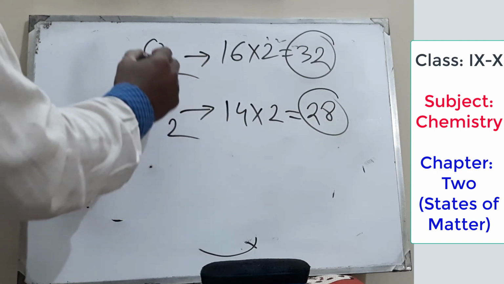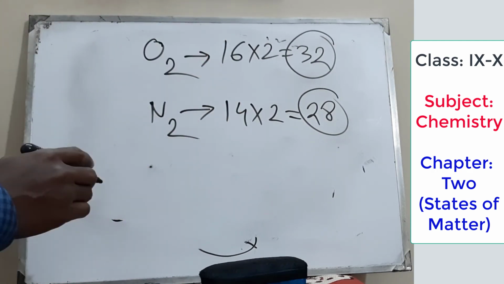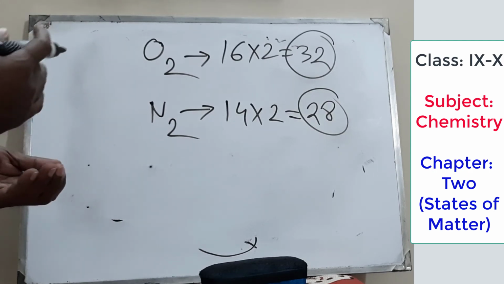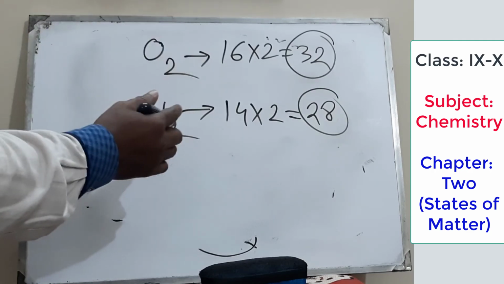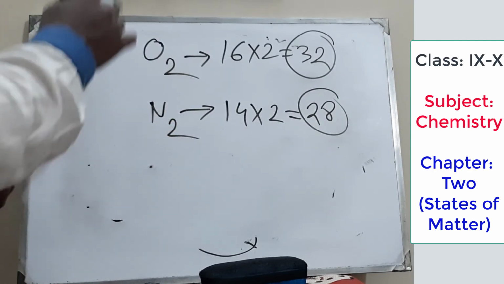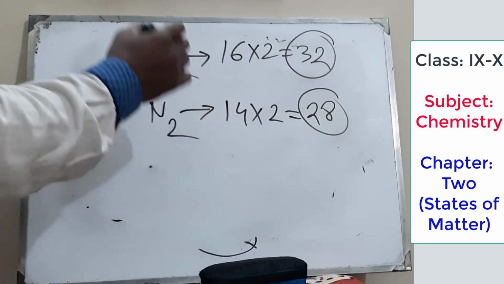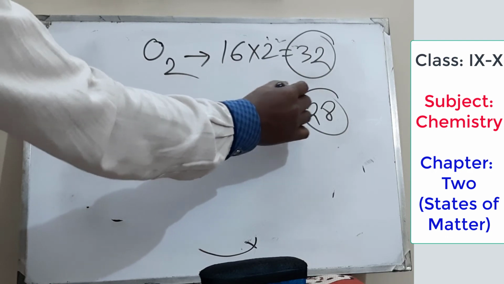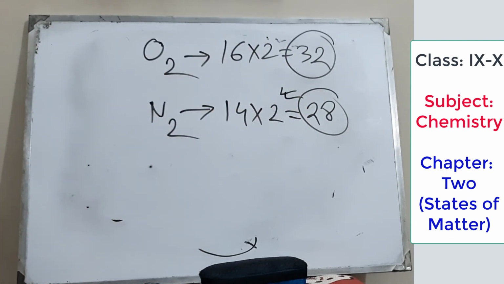So the molecular mass of oxygen equal to 32, and diffusion rate will be less. We can conclude that the molecular mass of oxygen is 32, a greater value than the molecular mass of nitrogen, so diffusion rate is smaller. The molecular mass of nitrogen is less than 32, so diffusion rate will be bigger, that means it will take less time.